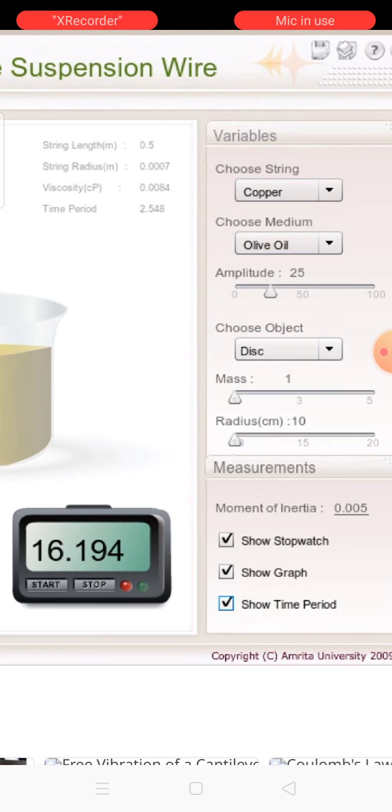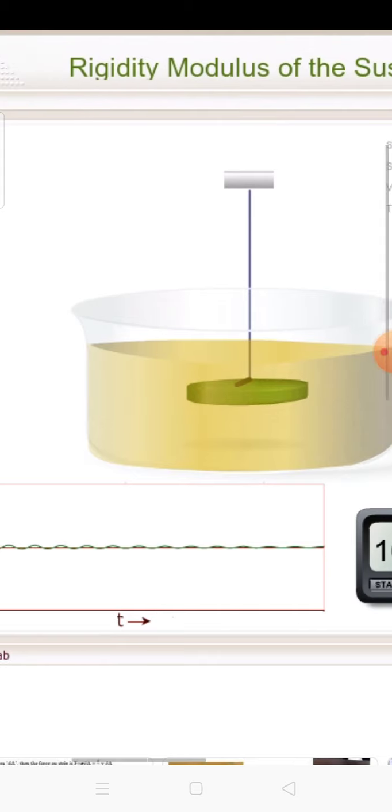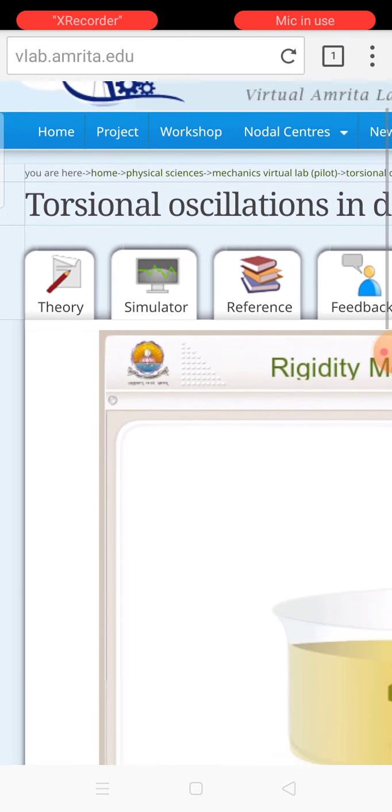So you have observed different strings using different materials and different shapes, keeping the material in open air and in different liquids, and you can find the time periods. These time periods can be referred to as T0, T1, T2. Then obviously you have to know what you are doing: you are determining the rigidity modulus. Now I will go back to the theory portion for understanding.